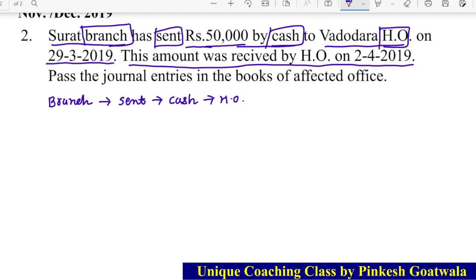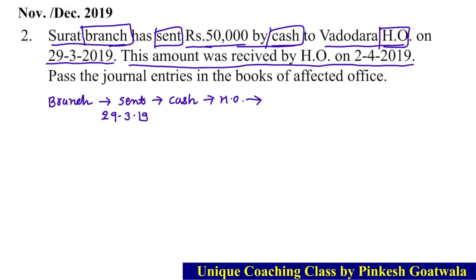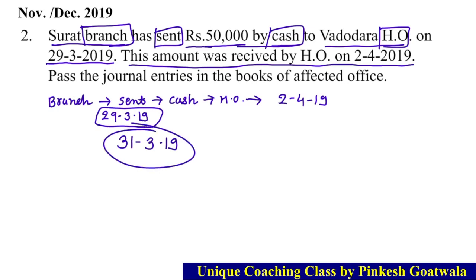Now tell me on which date? On 29 March, and it is received by head office when? On 2nd April. And remember where our account will be closed. The last date of the account, that is 31st March 19. account ક્યારે ક્લોઝ કરીશું આપણે? 31st March 19 માં ક્લોઝ કરીશું.